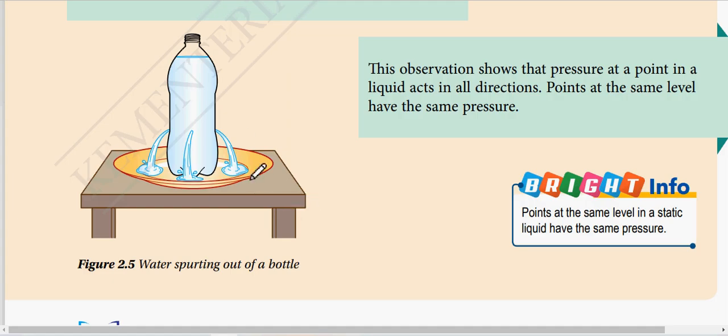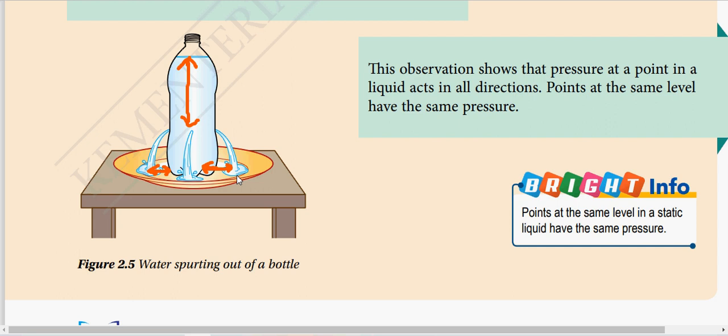Alright, next, look at this. So when we have a bottle, okay, the bottle needs to be open like that. Then we have, let's say, more holes poked on the bottle. So you can see that the water is spurting out. And then the distance of the water spurting from the base of the bottle, if the depth of the water is the same, the distance of the water spurting will be the same.